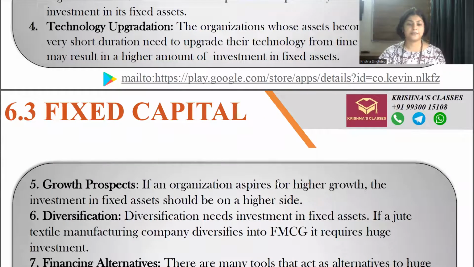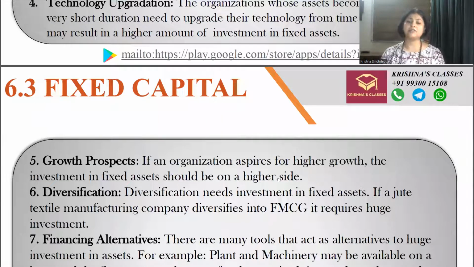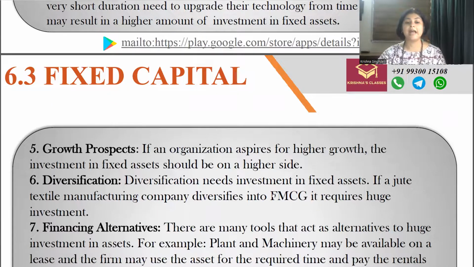Next is growth prospect. If an organization aspires to grow fast and at a higher rate, the investment in the fixed capital should be on the higher side. Why? Because if you want to grow, obviously you have to have the capacity of producing more. You should have that vision, and for that you need to make more investment into the fixed capital. If you do not aspire to grow so fast and rapidly, then your requirement in the fixed capital is going to be less.